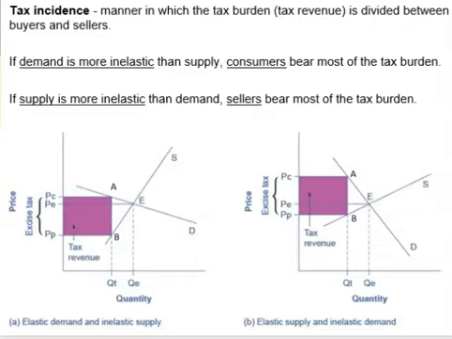PC stands for the price that consumers have to pay after the tax. A quick reminder that in economics, consumers and buyers are used interchangeably. PP stands for the price that producers really receive after the tax. When a tax is applied, the price that consumers or buyers have to pay for the same product has increased from PE to PC.